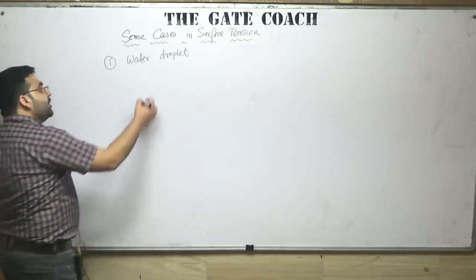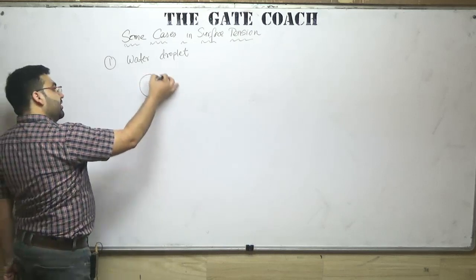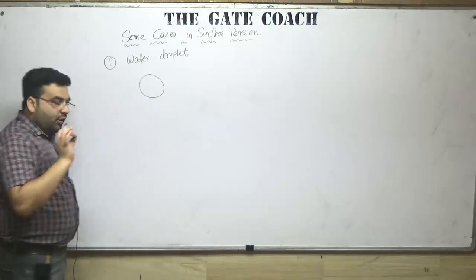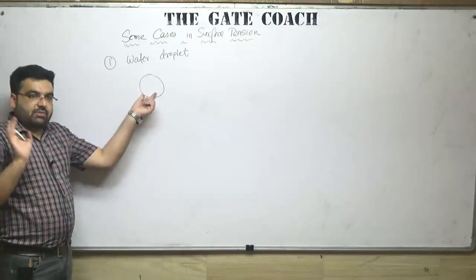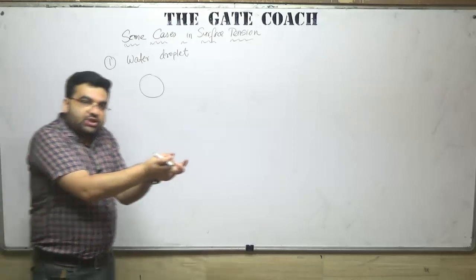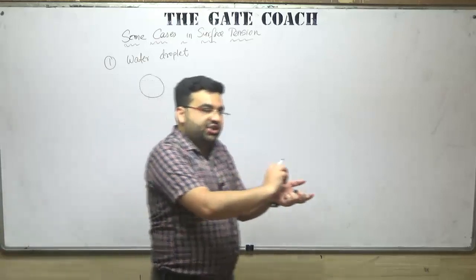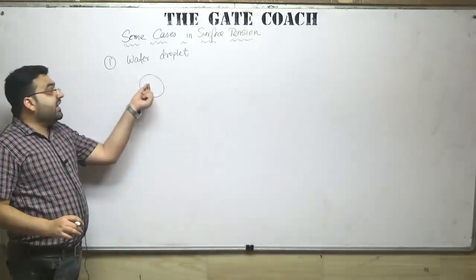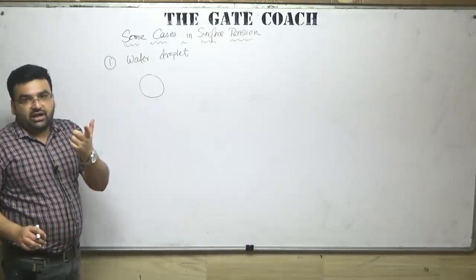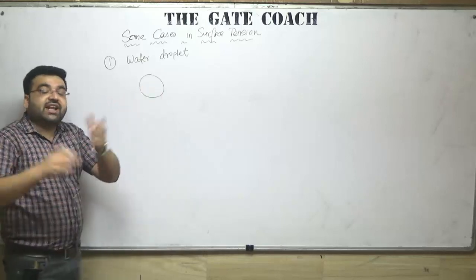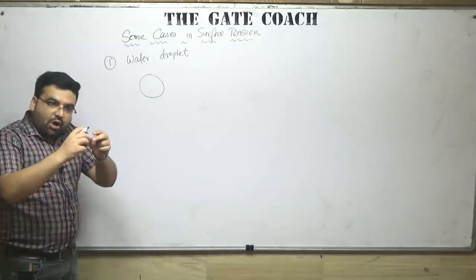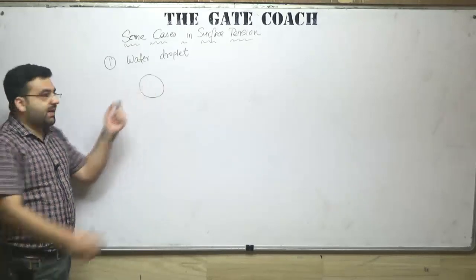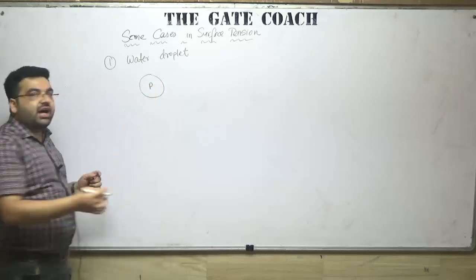Now, let us say that you have a water droplet like this. Obviously there is some pressure inside the water droplet. I am taking an individual droplet just to see how much the surface tension and how much the pressure should be. If the inside pressure is very high, what will happen?